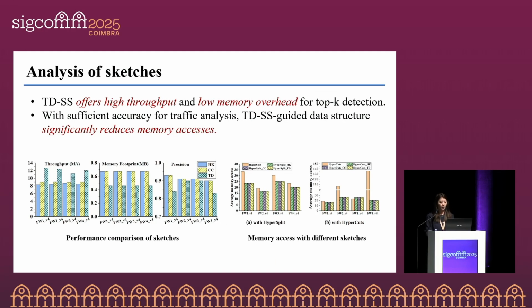And we also compare our TDSS sketch with HeavyKeeper and Cuckoo Counter. And the TDSS achieves high throughput while keeping low memory overhead. And since our focus is not on exact flow sizes, a small sacrifice in accuracy does not hurt performance. And as the evaluation shows, the TDSS-guided data structure significantly reduced memory accesses compared to the baseline algorithm.